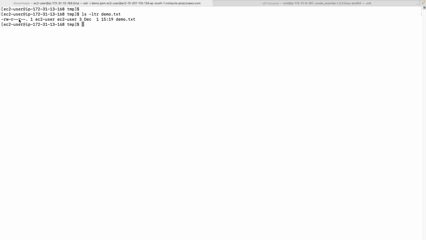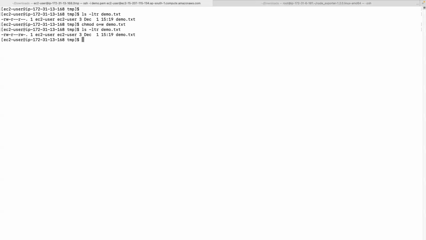Because Tom falls under others, you should give write permissions to others or else add Tom to the owner's group. So here I'll give permissions to others. chmod means change permissions. o+w. O means others, plus means add the permission.